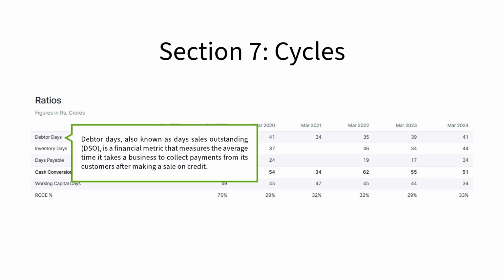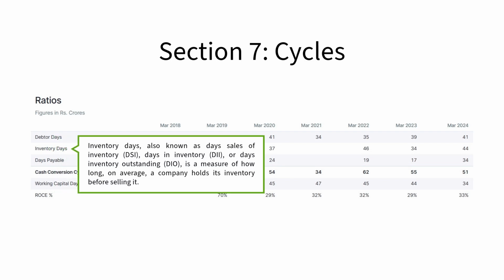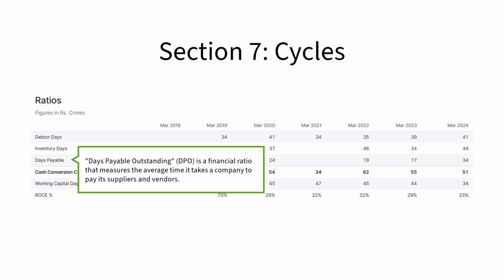Debtor days, also known as days sales outstanding, is a financial metric that measures the average time it takes a business to collect payments from its customers after making a sale on credit. Inventory days, also known as days sales of inventory or days inventory outstanding, is a measure of how long on average a company holds its inventory before selling it.